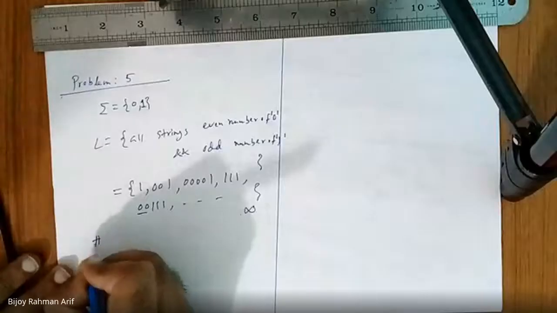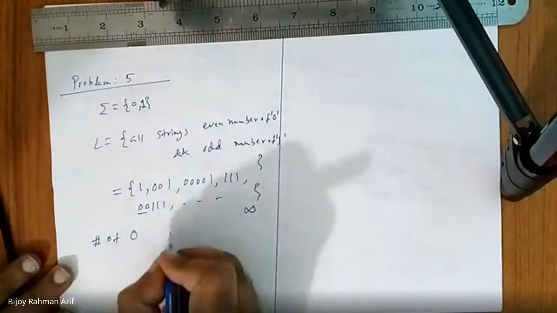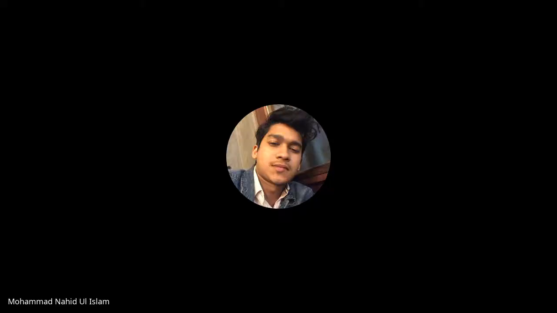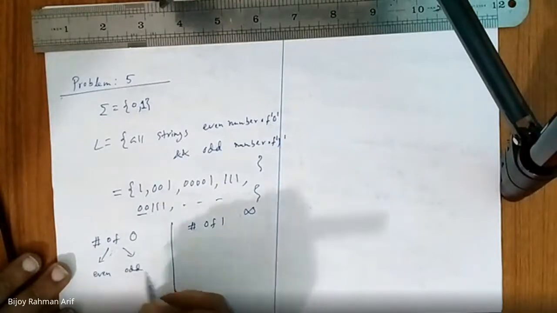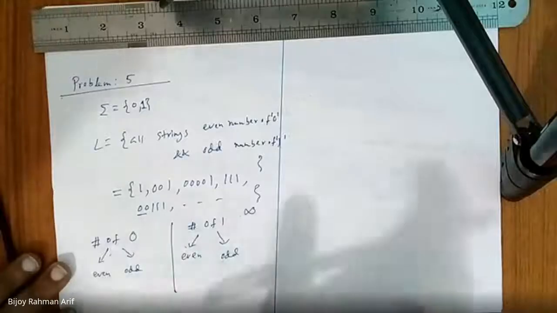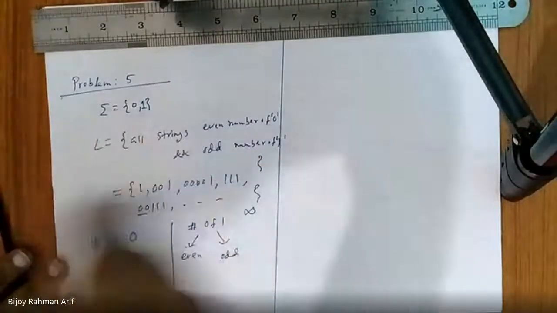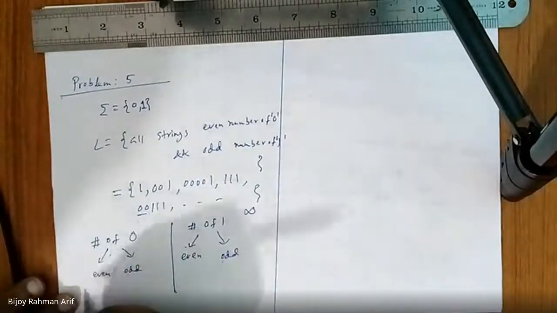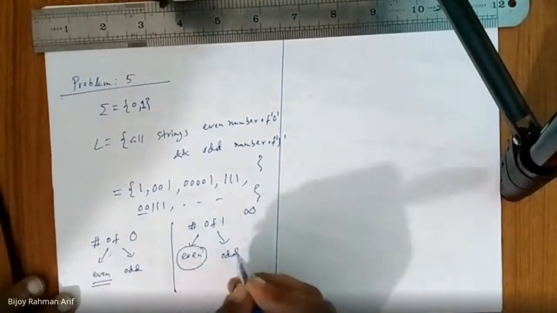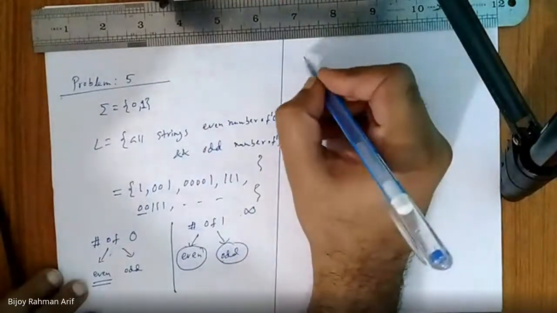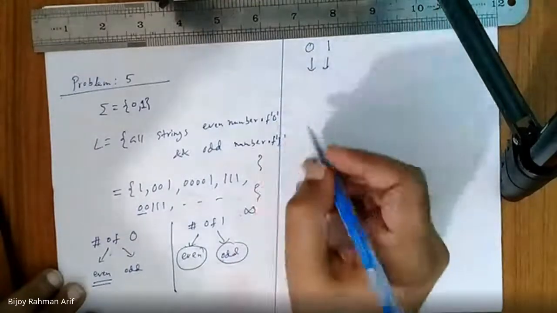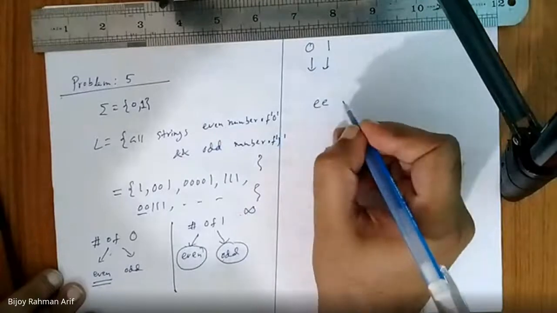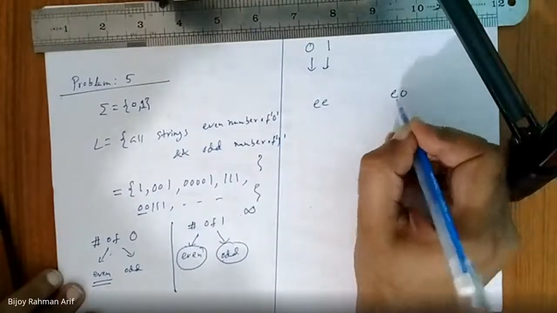Wonderful. So one place we have the number of 0, another place the number of 1. So the number of 0 can be even or odd. The number of 1 can be even or odd. Now how many states would be in the finite automata? If the number of 0 is even, still I have the number of 1 even and odd. So if the first one is for 0 and the second one is for 1, then one state might be EE, another state might be EO. Am I right? Yes, sir.